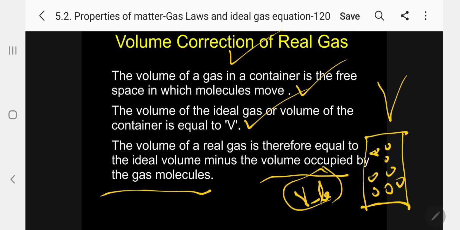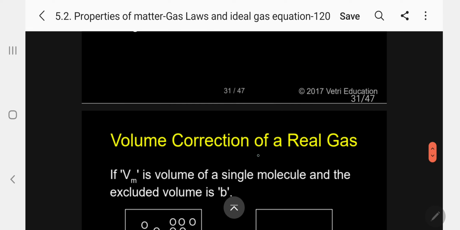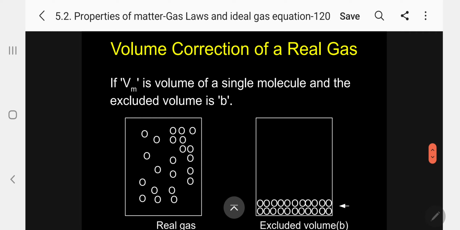The correction b we are coming to later. This b is called the Van der Waals constant. Now, if Vm is the volume of a single molecule, M stands for molecule, and the excluded volume is b.